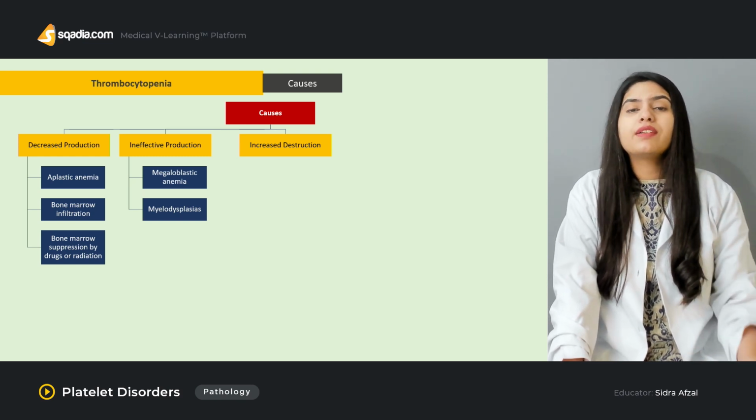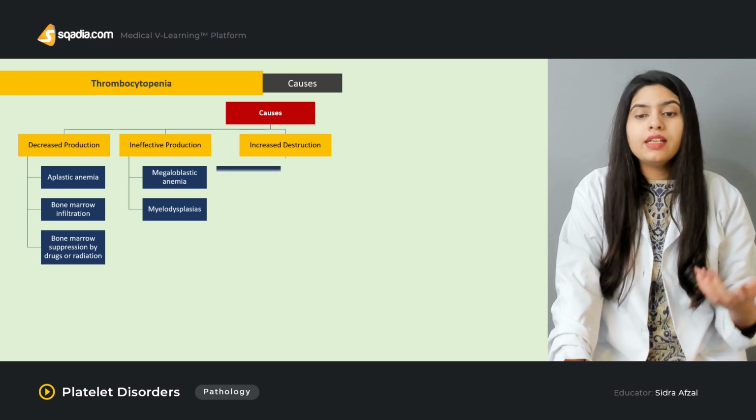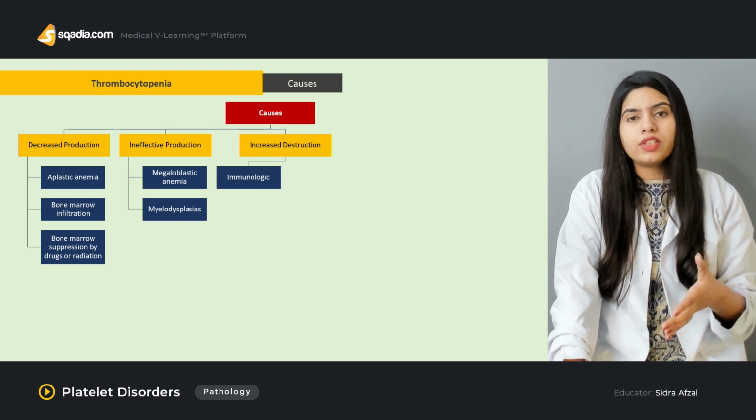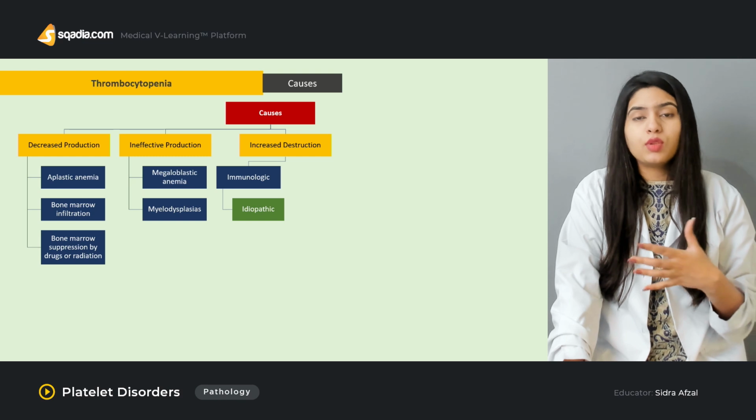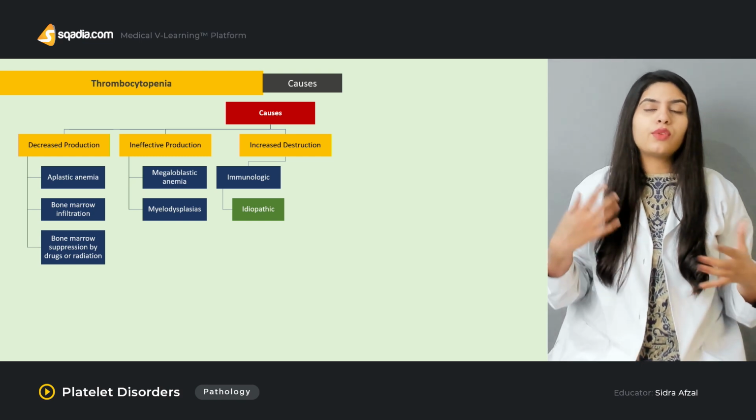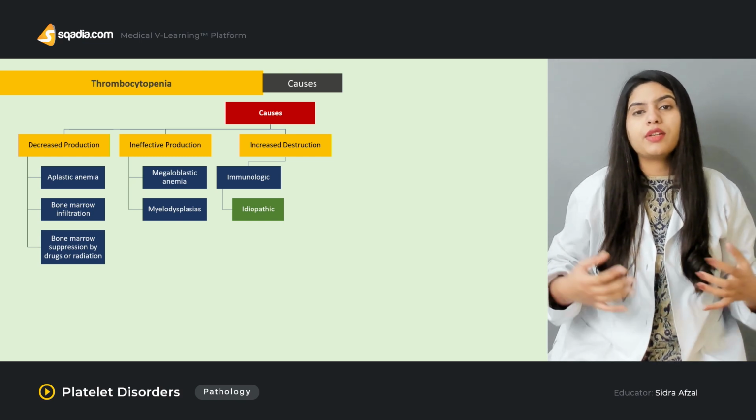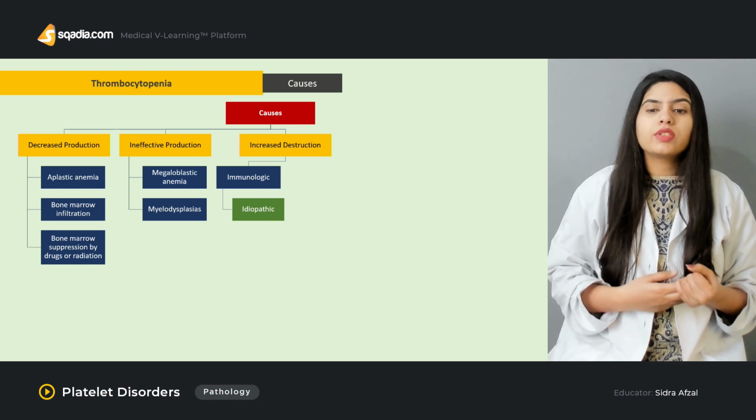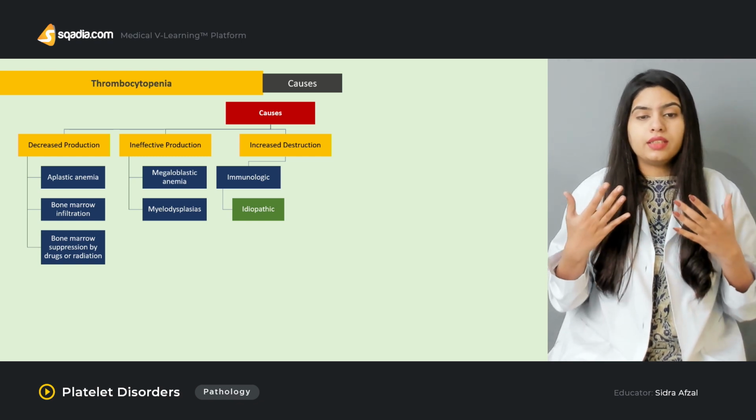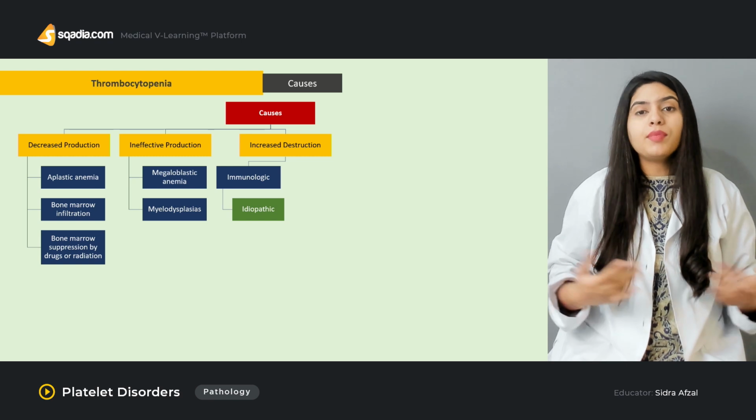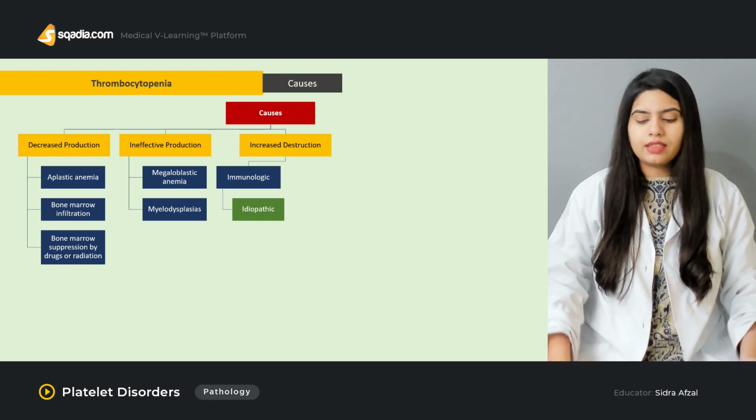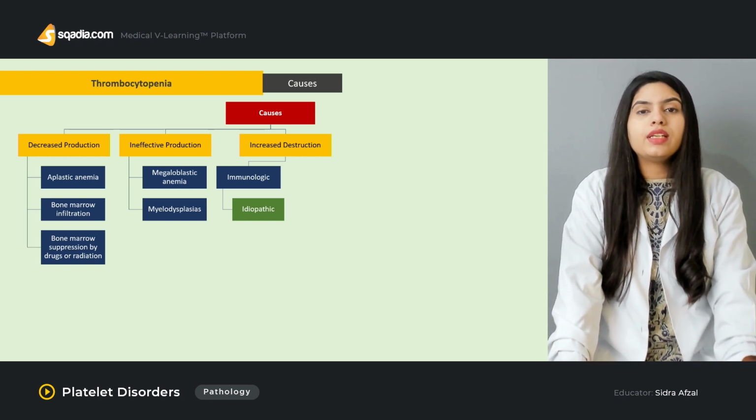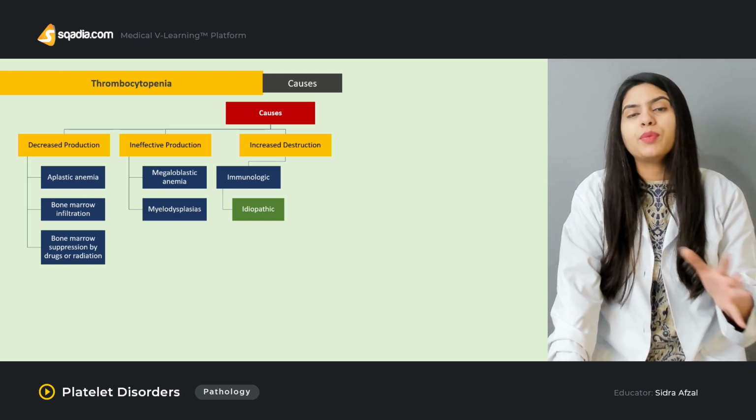Then there can be increased destruction of the platelets that can be immunologic. Immunologic means that there is some sort of autoimmune reaction, or some kind of immune reaction that is responsible for the destruction of these platelets. Like it can be idiopathic, where the cause is mostly unknown, like in the case of idiopathic thrombocytopenic purpura.